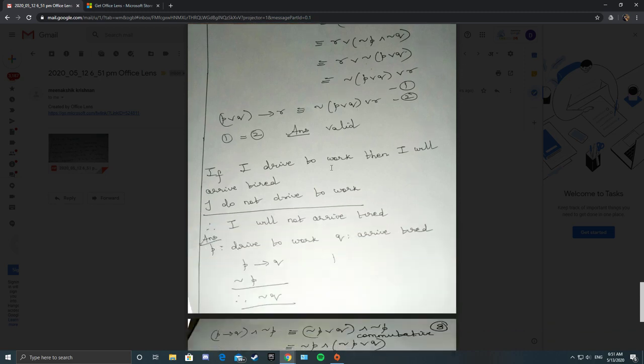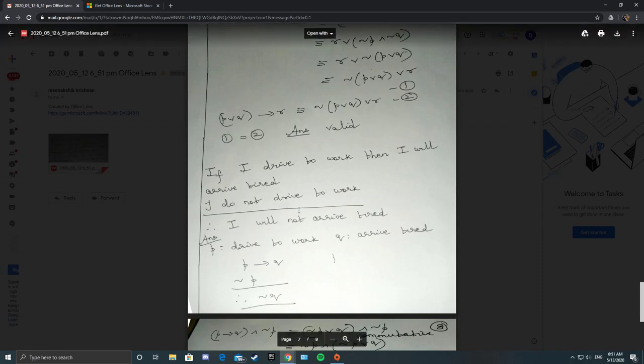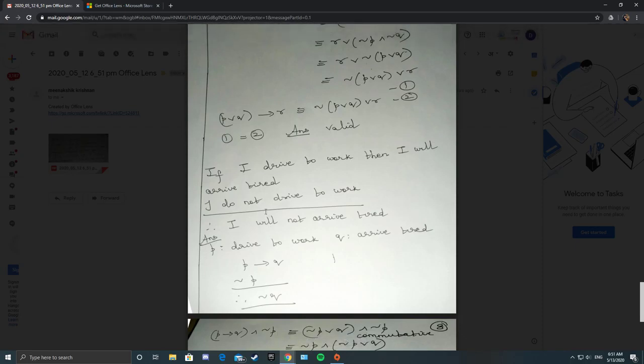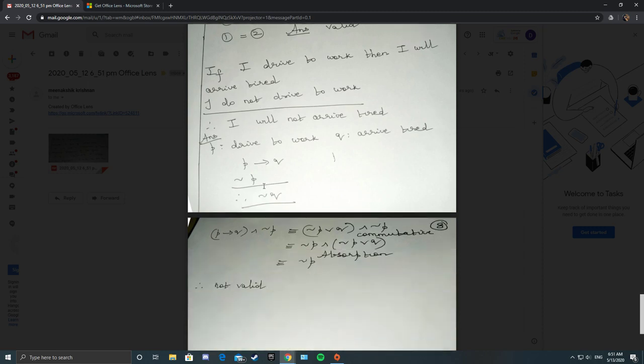Next one, if I drive to work then I will arrive tired. I do not drive to work, therefore I will not arrive tired. So you have two things, P driving to work, Q arriving tired. So P conditional Q, then next statement negation P, therefore negation Q. So P conditional Q and negation P, you have conditional.